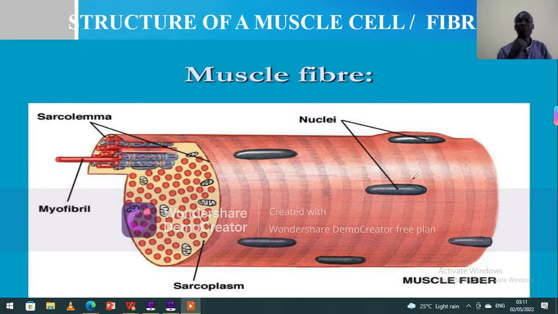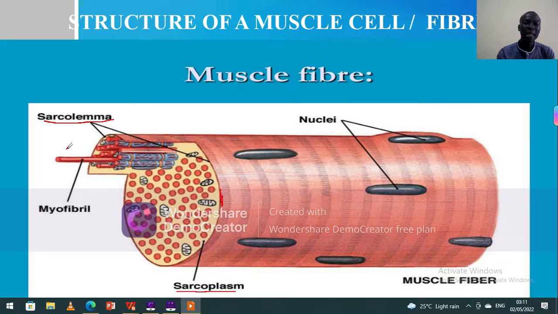Multi means many. Nucleated. Of course, the cytoplasm, which is this, is the one which we call the sarcoplasm. It is no longer called the cytoplasm, it's now the sarcoplasm. Then the cell membrane, this one here, is now called the what? The sarcolemma.